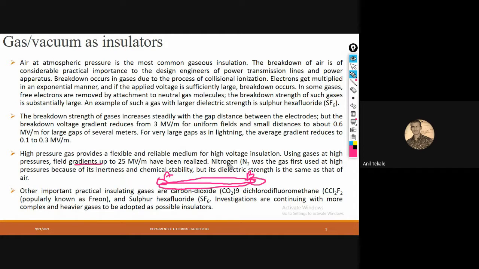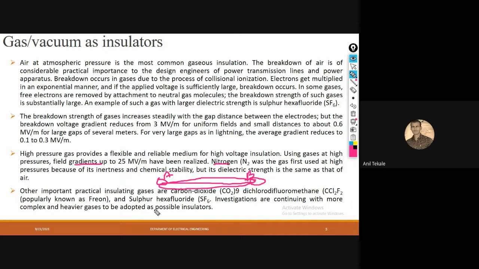Okay, so in case of high pressurized gas, nitrogen is the gas which was first used for high pressure because of its chemical stability as well as the dielectric strength of nitrogen.